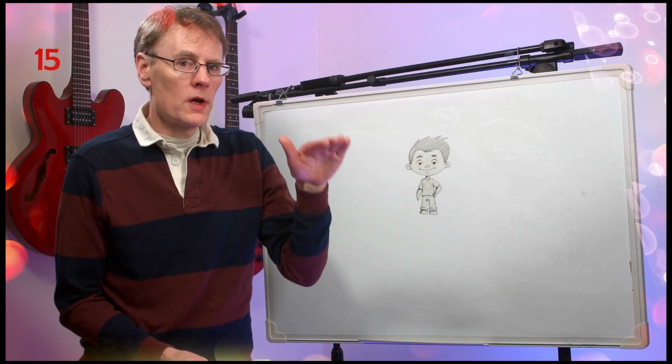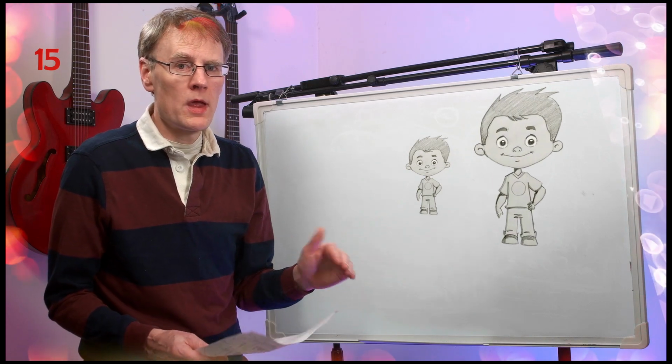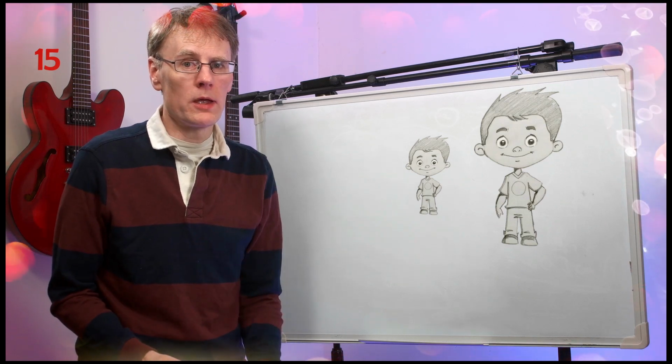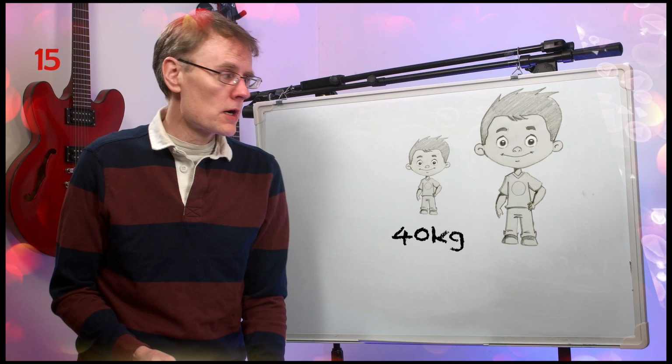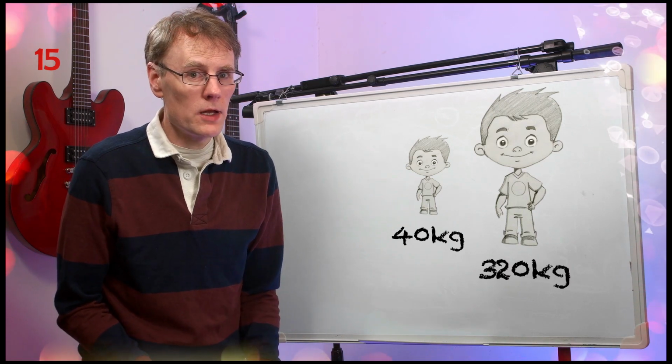Now, this 40-kilogram boy going into the bigulator, he's been made twice as big. So he's going to be twice as tall, twice as wide, and twice as deep. His volume, and therefore his mass, is going to be 8 times as big. 8 times 40 kilograms gives you 320 kilograms. That's nearly a third of a ton.